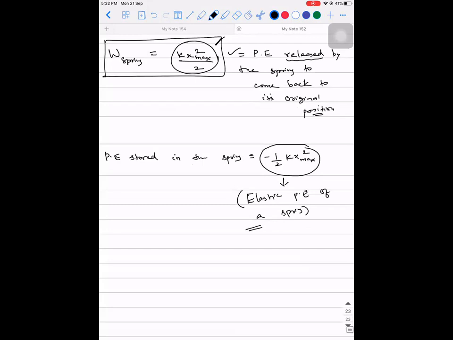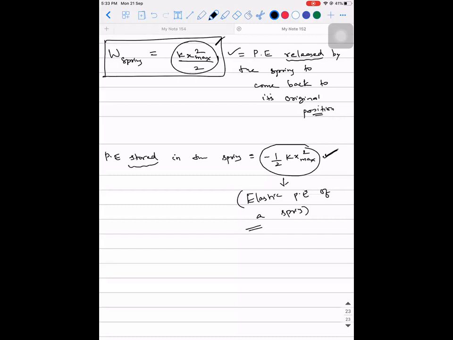Now, tell me one thing. You people tell me this logically. I'm saying there is a value of potential energy stored in the spring. If something has to get stored, someone has to give. If you have to store something, someone has to give. Who is giving this energy to the spring? Is the spring producing this energy by itself, or is there some external agent giving this energy to it?